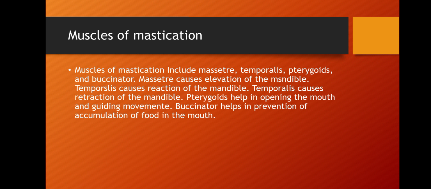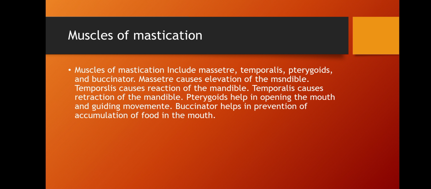And the buccinator helps in preventing accumulation of food in the mouth.